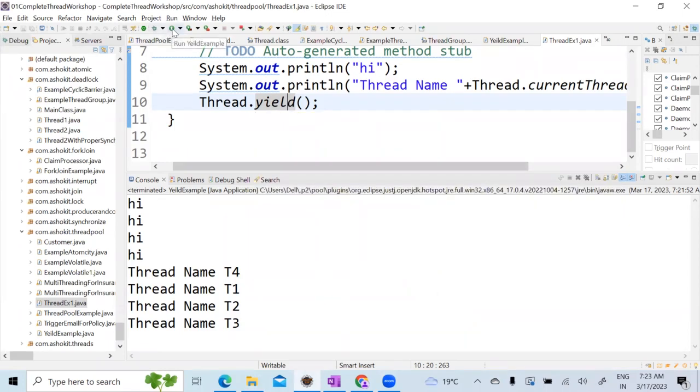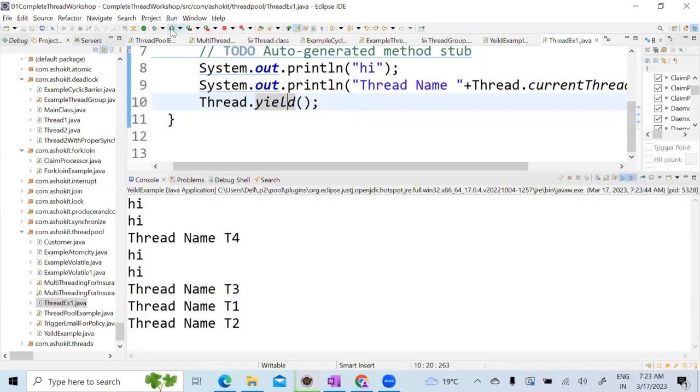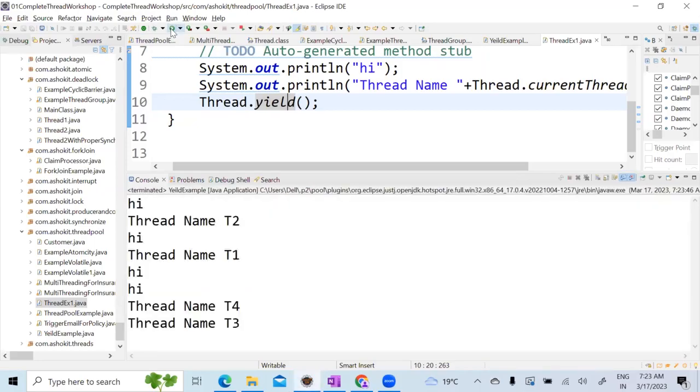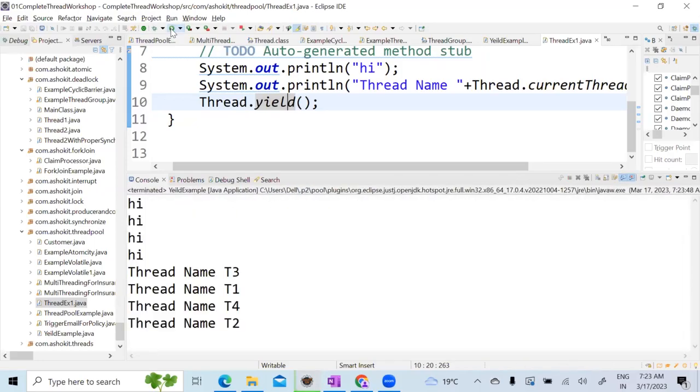Any questions? Look here. Whenever you execute, the output might be different, because we don't have control over the threads. Whatever you say, it is not in our control. So any questions, guys?